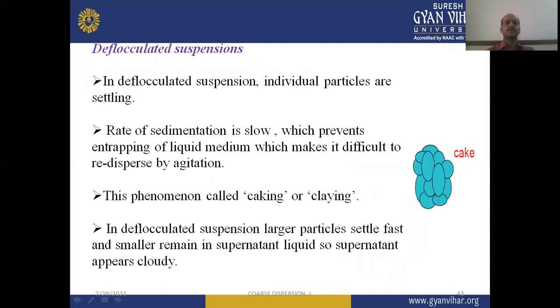In deflocculated suspension, individual particles are settling, so the rate of sedimentation is slow, which prevents entrapping of liquid medium, which makes it difficult to redisperse by agitation. This phenomenon is called formation of cake, or known as caking or claying.